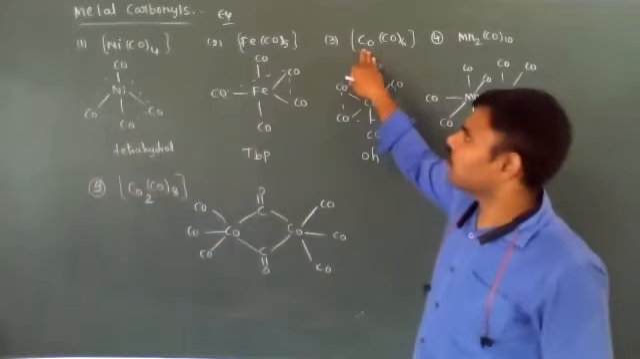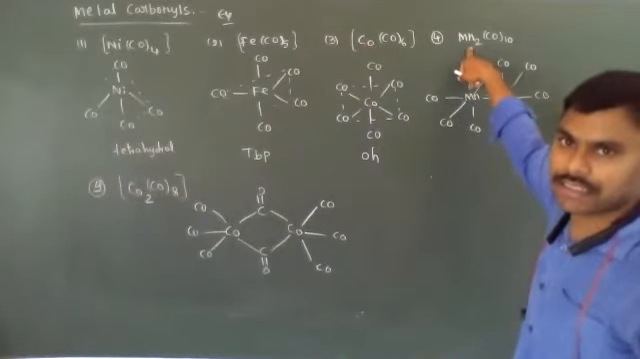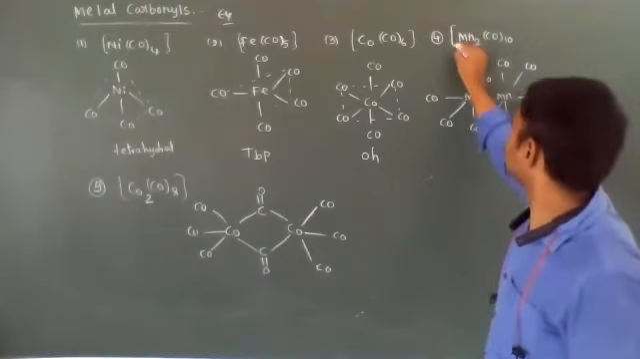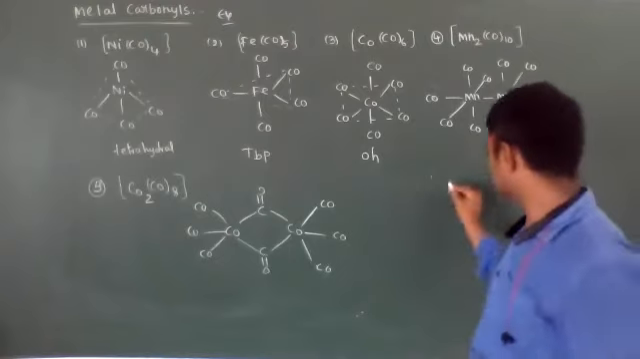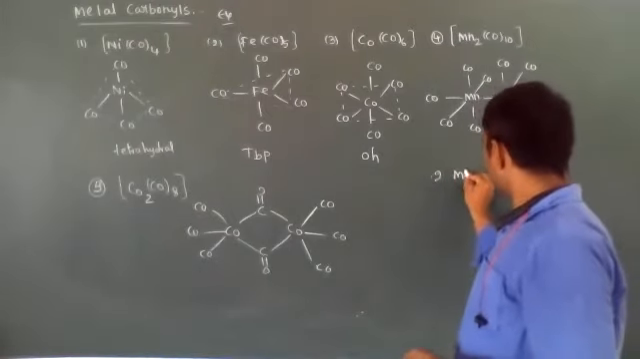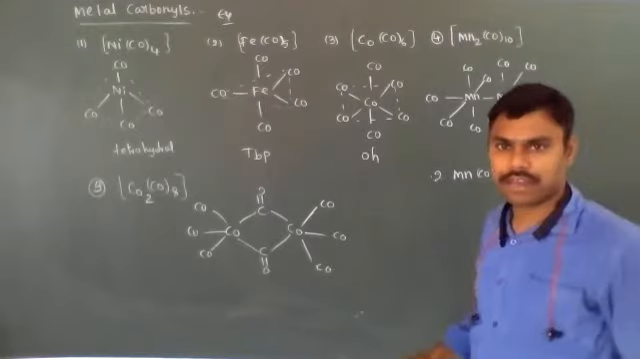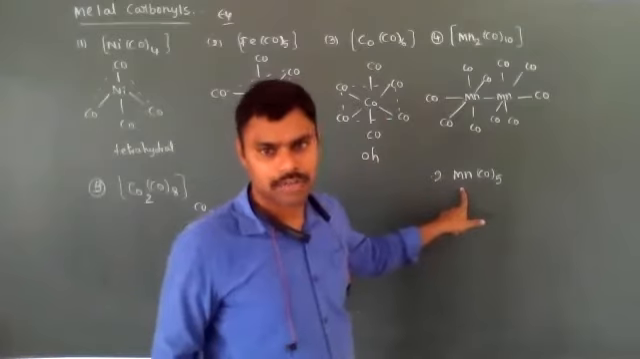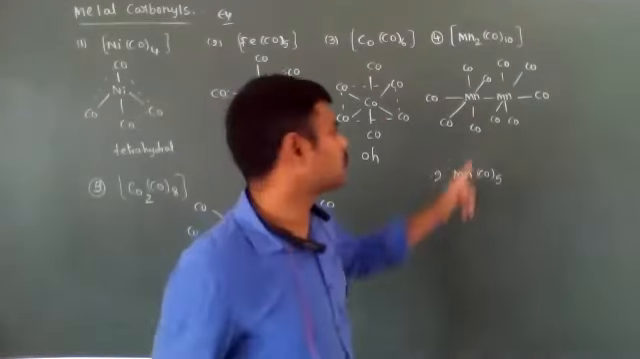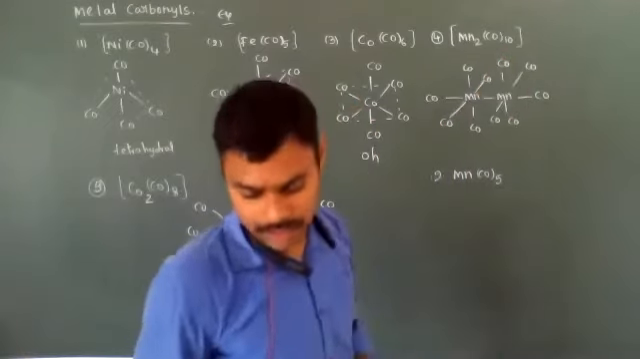In these, only one central metal atom is present. Now, where two central metal atoms are present, that means Mn2(CO)10. Mn2(CO)10 means two Mn(CO)5 units are joined with each other through a metal-metal bond, forming Mn2(CO)10.